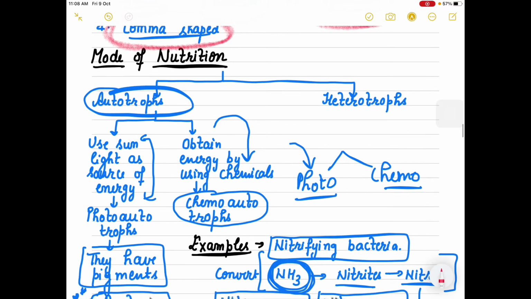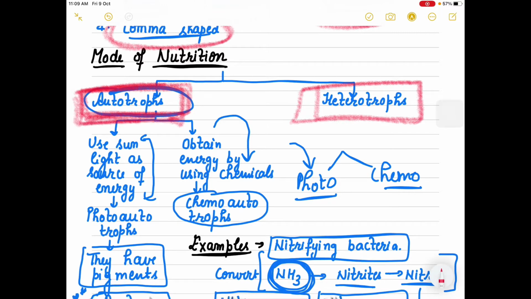Now let's come to the mode of nutrition. Nutrition wise, they can prepare their own food, and any organism which can form its own food is known as an autotroph. So they can prepare their own food, and a few of them depend on others also.